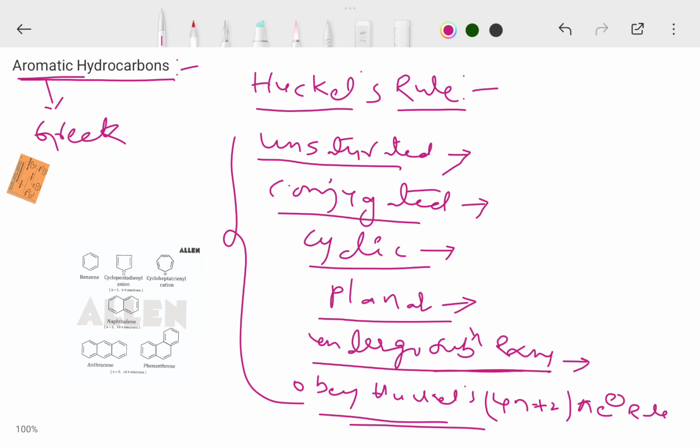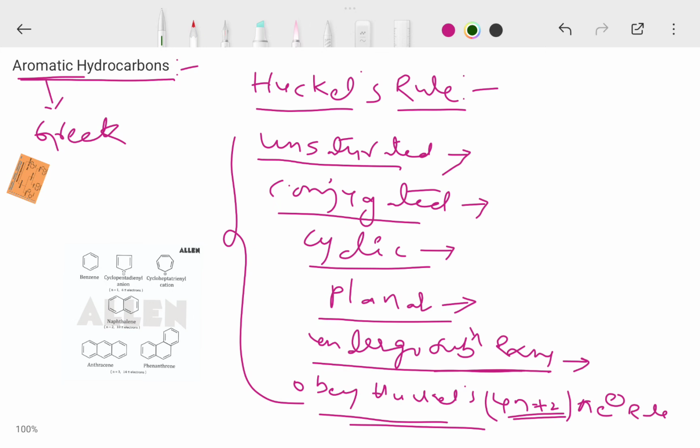Again, the rule states that planar monocyclic completely conjugated systems that possess 4n plus 2 pi electrons are aromatic compounds. Aromatic compounds are generally extra stable compounds.